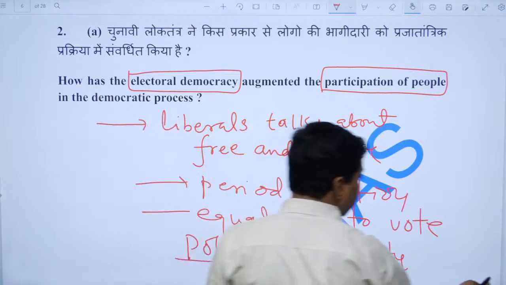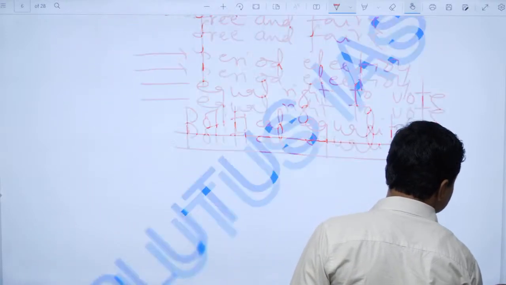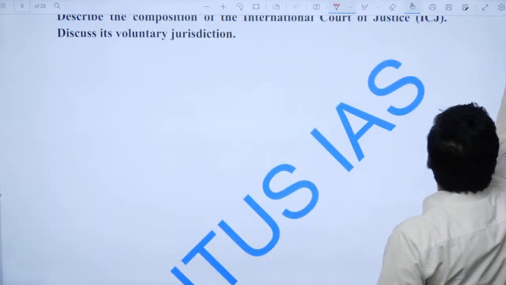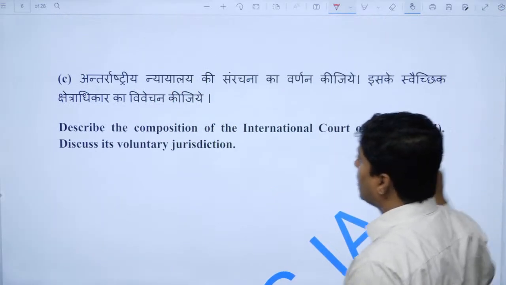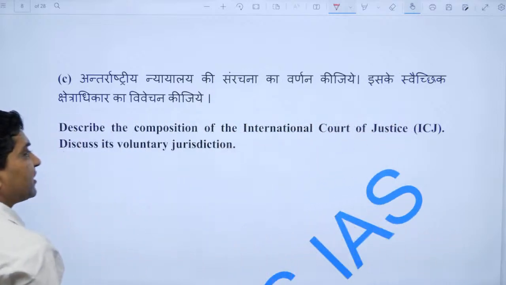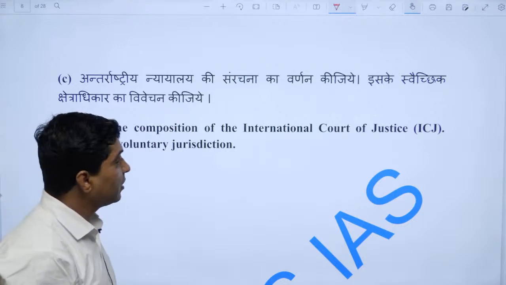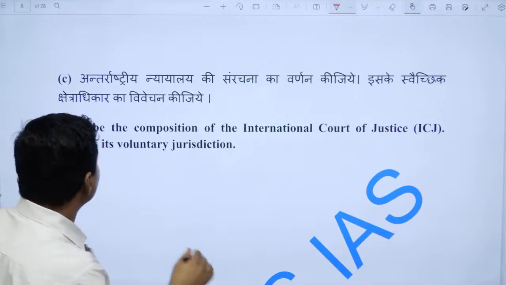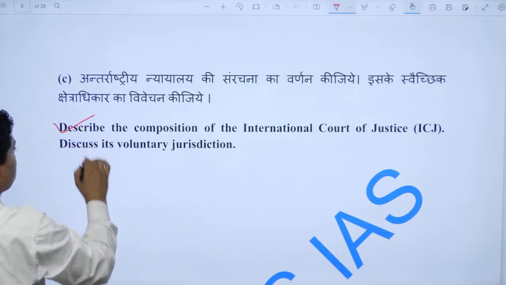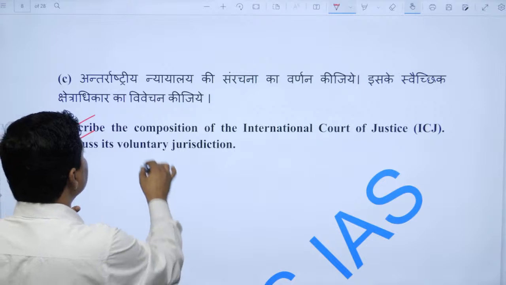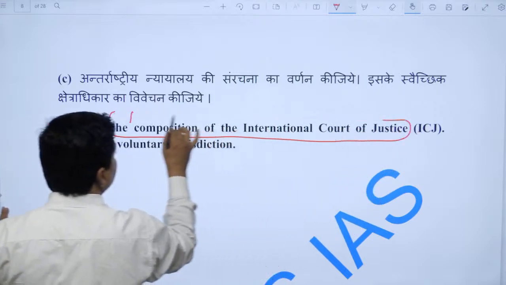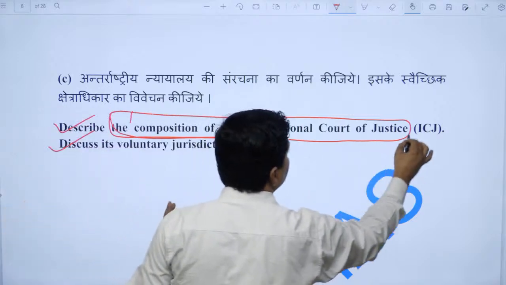Let me talk about the next question. Now look at the next question. Describe the composition of the International Court of Justice and discuss its voluntary jurisdiction. Now, so there are two subsets, question 1 and question 2. There are two questions. So first one needs to talk about the composition of the International Court of Justice. Everyone knows that the